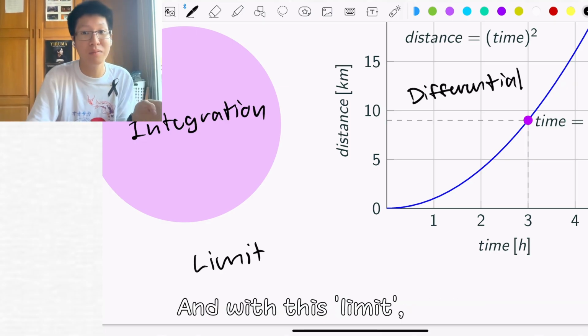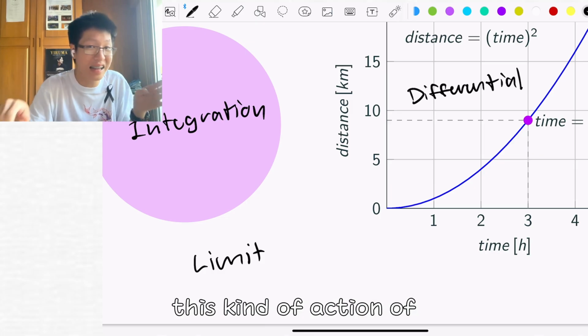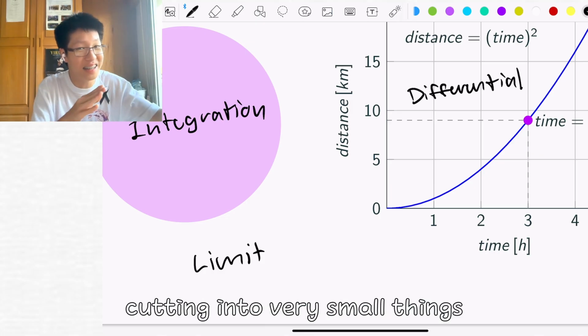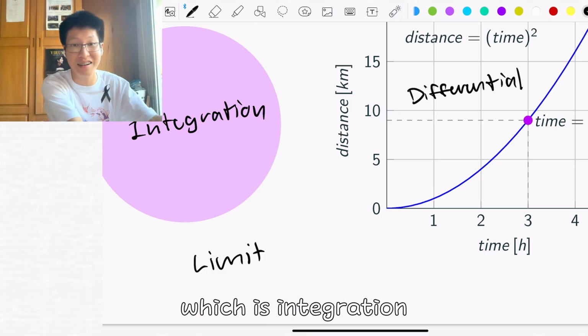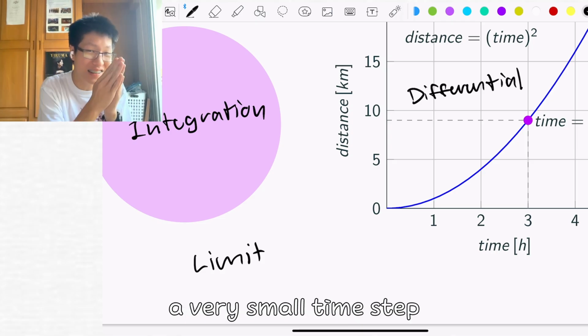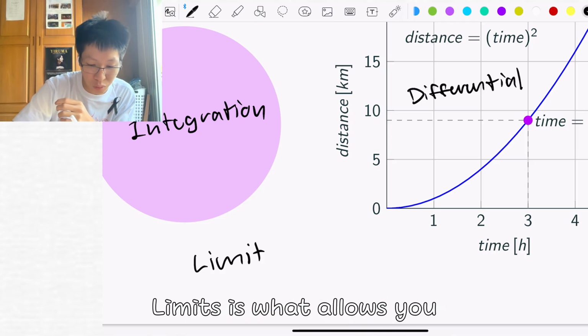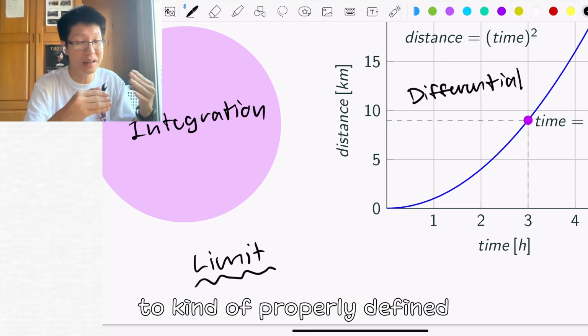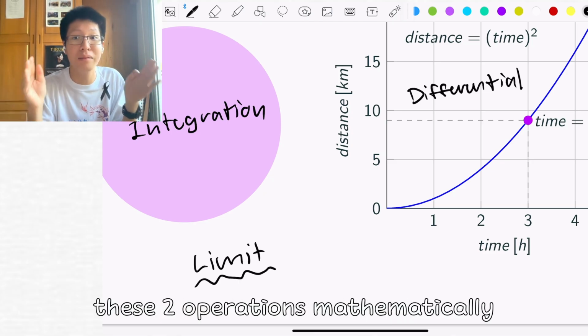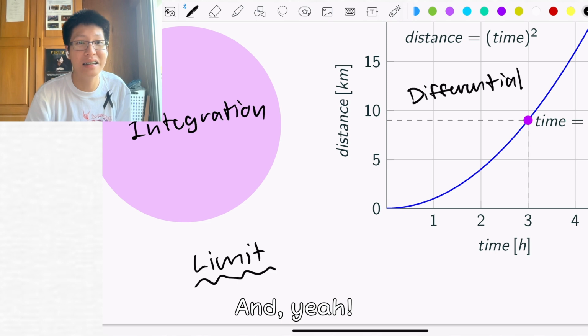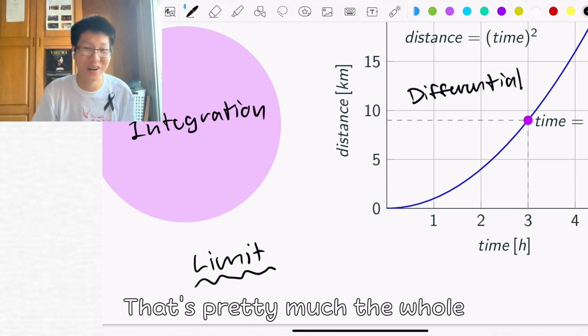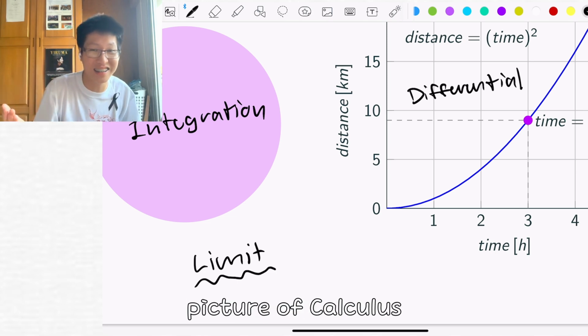With limits, we will be able to define this action of cutting into very small things and then summing up together, which is integration, and cutting a very small time step and measuring the change, which is differential. Limits allow you to properly define these two operations mathematically. And that's pretty much the whole picture of calculus.